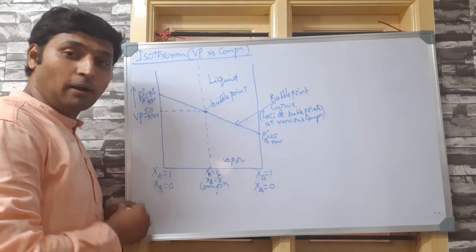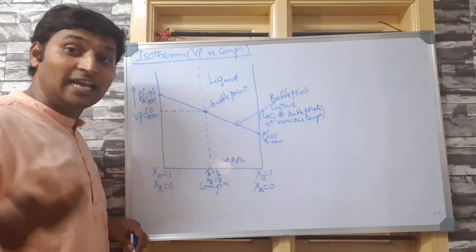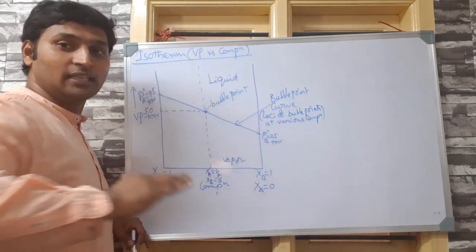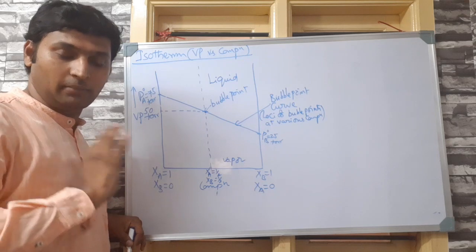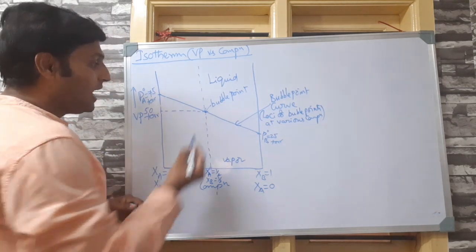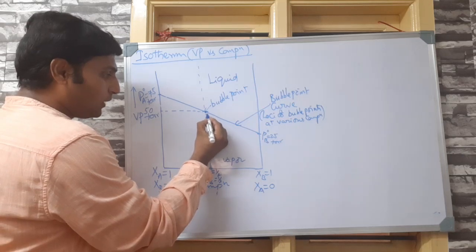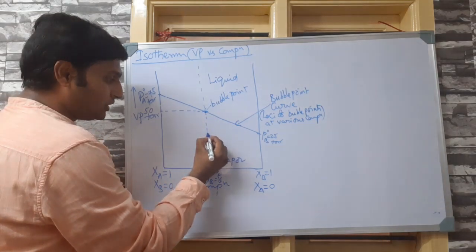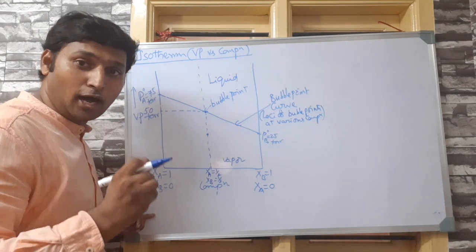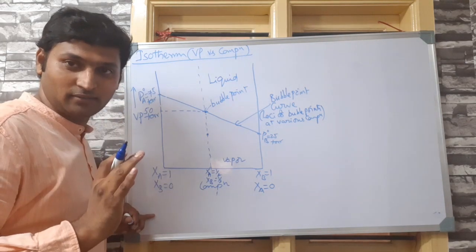And remember, the bubble point curve represents the liquid phase of the substance, because above the bubble point curve, the liquid will be purely liquid. Now, I went on decreasing the pressure, and at some point, I am left with the last droplet of liquid.